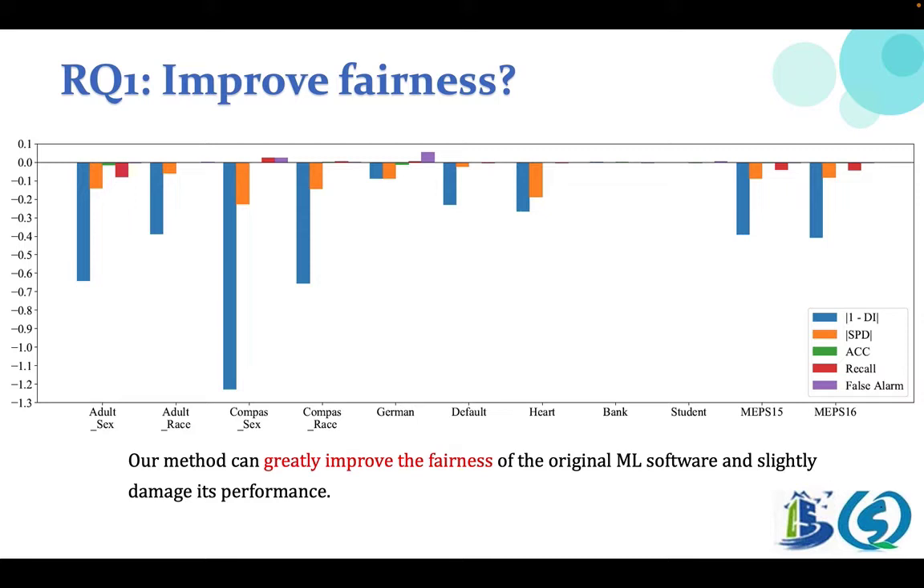For DI and SPD, the more negative the difference observed, the more our method improves the fairness of the standard classifier. As can be seen in the figure, our method can greatly improve the fairness of the original machine learning software and slightly damage its performance.